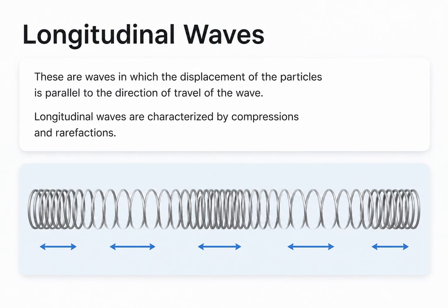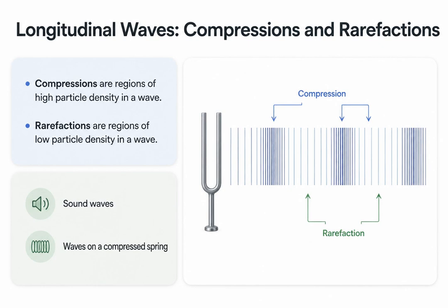In these waves, the particles of the medium are displaced parallel to the direction the wave is traveling. Instead of moving up and down, the particles oscillate back and forth along the same path the wave takes. Because of this, they do not have crests and troughs. Instead, they are characterized by compressions and rarefactions. So, what are compressions and rarefactions?